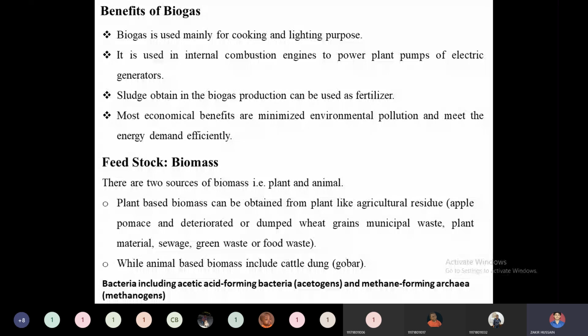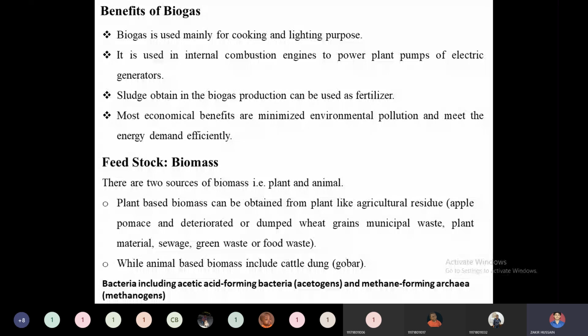When we are using biogas, we need not go for engine oils and everything, because gas obviously possesses clean burning characteristics. Compared to LPG also, biogas has many advantages: it is eco-friendly, it does not produce any soot components, and it will be completely combustible. So obviously the energy efficiency will increase. The energy demand efficiency will obviously increase by using biogas. These are the four benefits. We can just summarize this.